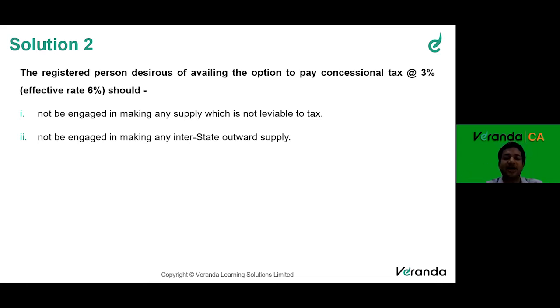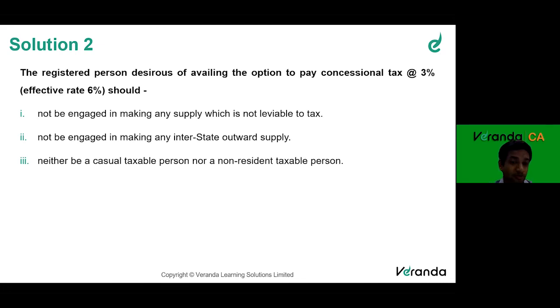Next, should not be engaged in making any interstate supply. So this we already discussed. I think Neil said this, that you cannot sell anything which is outside the state. So basic example, if I'm selling in Tamil Nadu, I should sell only within Tamil Nadu. If I supply anything outside the state, I cannot offer the composition scheme. I should not be a casual taxable person nor a non-resident taxable person.